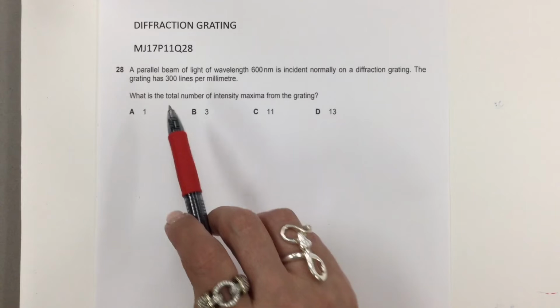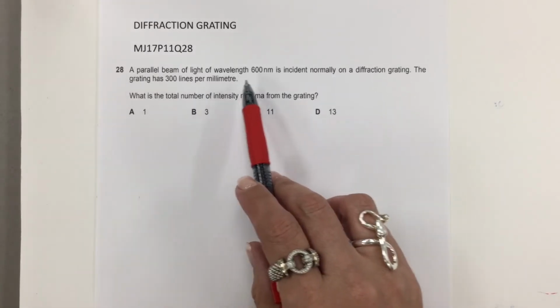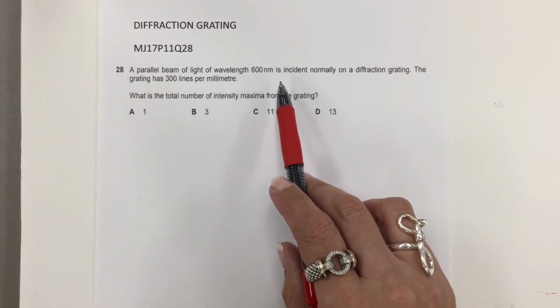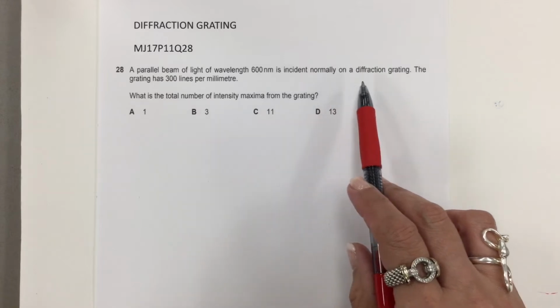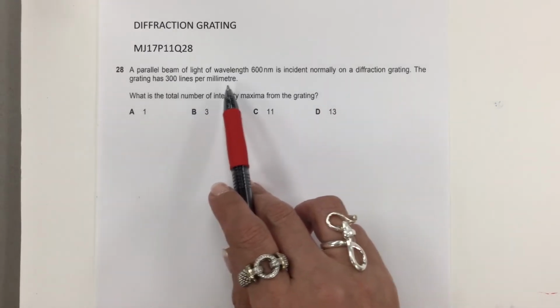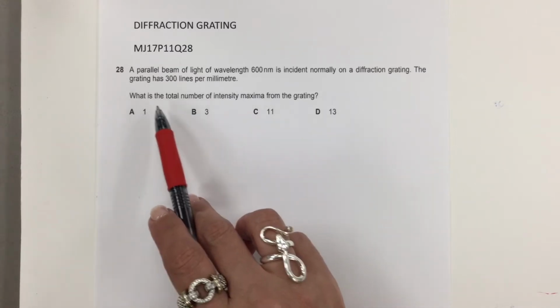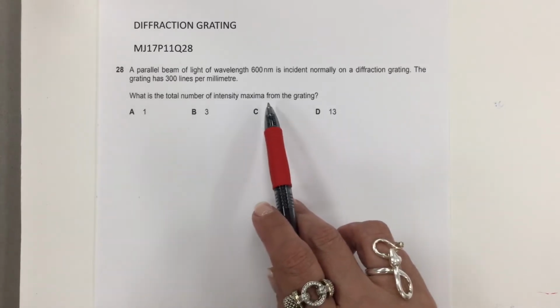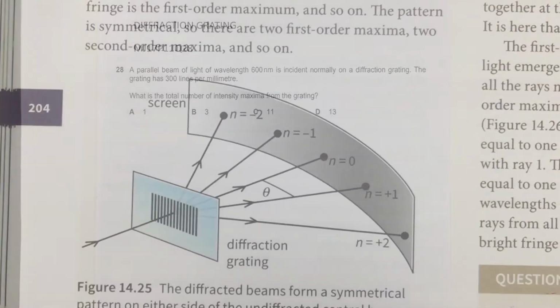Diffraction grating multiple choice. A parallel beam of light of wavelength 600 nanometer is incident normally on a diffraction grating. The grating has 300 lines per millimeter. What is the total number of intensity maxima for the grating?